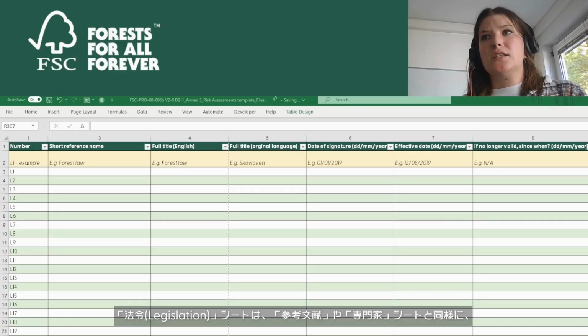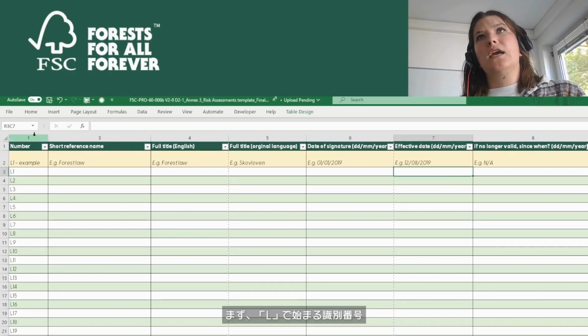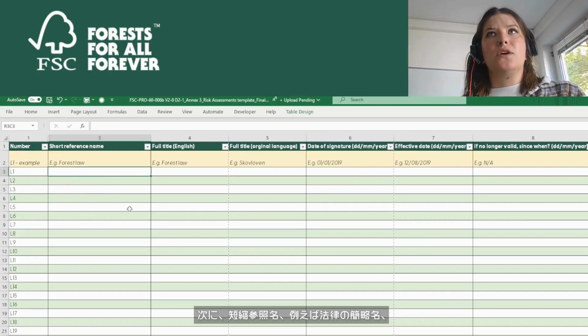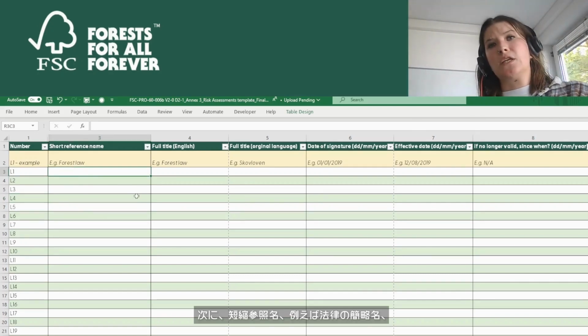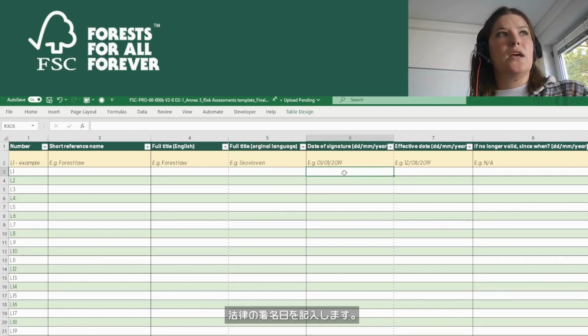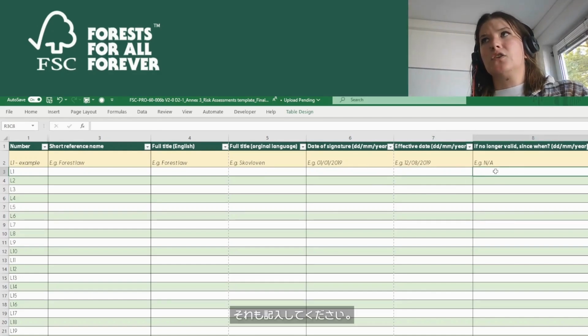The legislation sheet is similar to the references and expert sheet in that it asks for background information on legislation that's essential for determining risk. So it starts the same, an identifying number followed by the letter L, L1, L2, L3, etc. It asks for a short reference name, so for example, a shortened name of the law, the full title of the law in English, the full title of the law in the original language, the date of signature, so the date that the law was signed, the effective or validity date, if it's different than the date of the signature.